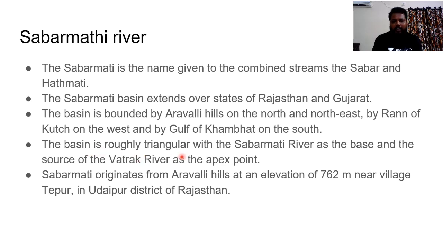And the basin is roughly triangular with Sabarmati river as the base and the source of Vatrak river as apex point. Sabarmati originates from Aravalli Hills at a very low elevation near the village Tepur in the Udaipur district. Udaipur is called a city of lakes, like Jodhpur, Udaipur. Hope you might have heard about this. It is a district of this Rajasthan region. Done.